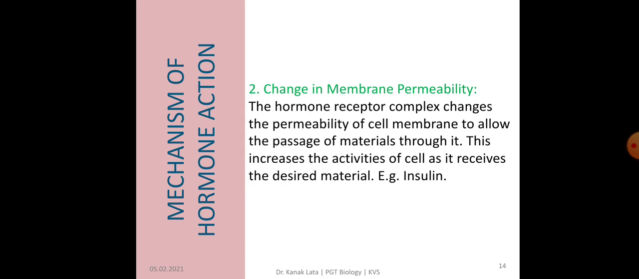Another type of hormonal action is change in membrane permeability. Whenever the hormone receptor complex is formed, it changes the permeability of the cell membrane to allow the passage of materials through it. And this helps in increasing the activities of the cell as it receives the desired material. And the example of this type of hormone is insulin.